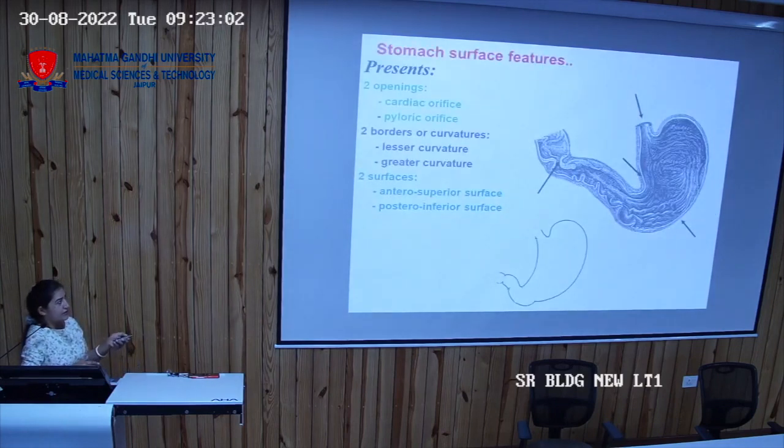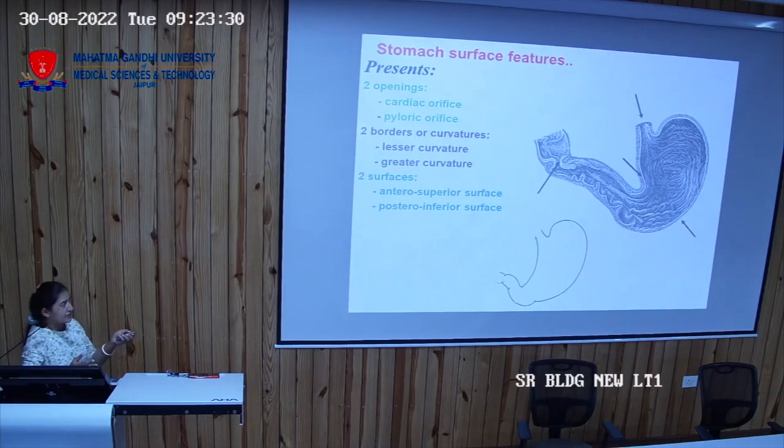Now the stomach, if we see the internal features and the markings, we have the lesser curvature, the tubular structure that was developed at the 8th week. There is a disparity between the two walls developing. One was developing very fast and one was developing slow. So the slower one only forms the lesser curvature. So it has a lesser length compared to the greater curvature. So that's why they have given the name lesser curvature and the greater curvature.